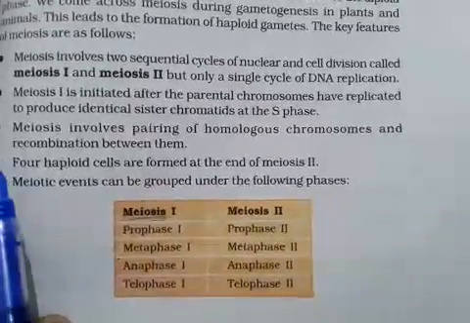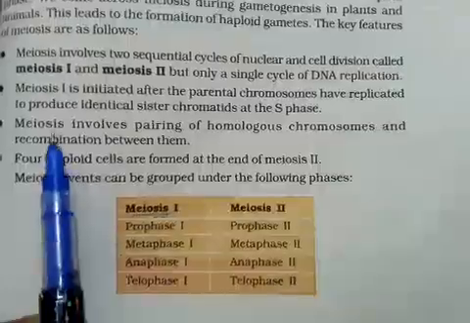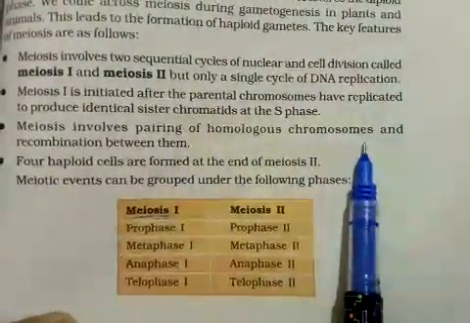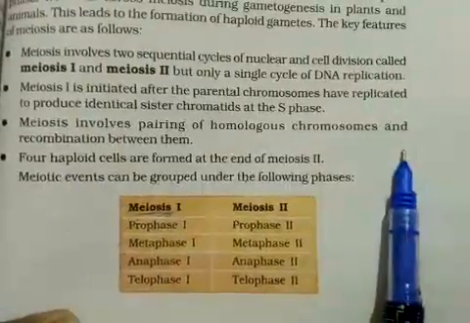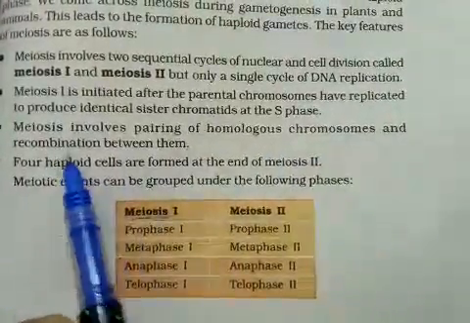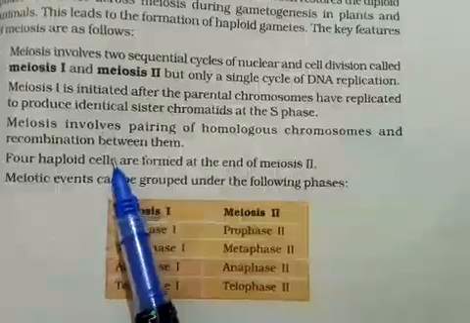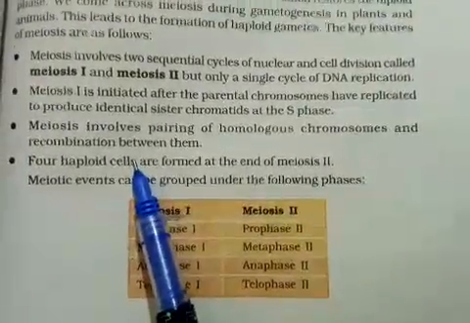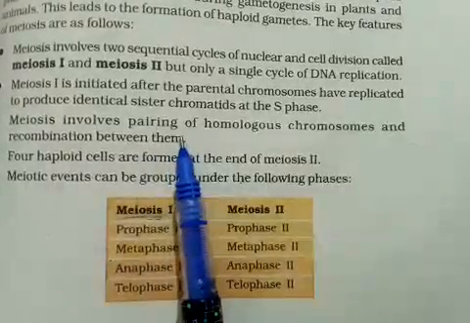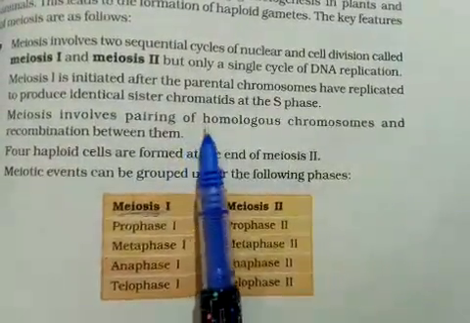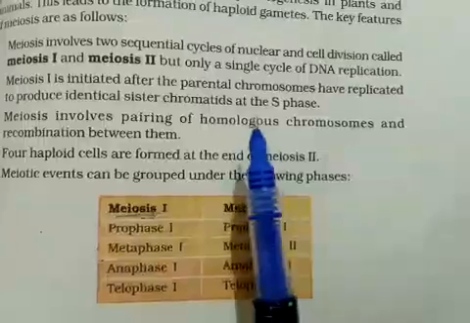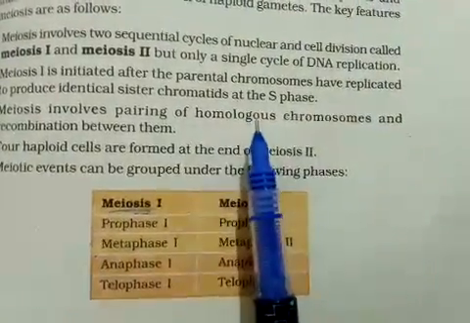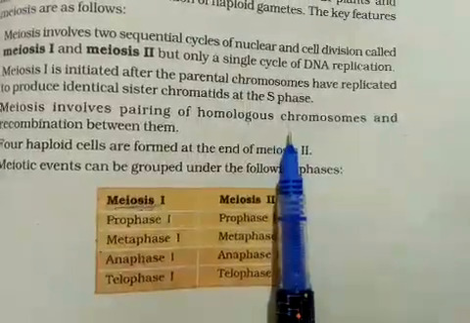So in meiosis, what happens? It first involves the pairing of the homologous chromosomes, so that via the formation of crossing over or synapsis, the transfer of chromatids from one chromosome to the other takes place, which is responsible for the variation. That crossing over or synapsis is the cause of the type of variation which we observe during sexual reproduction.